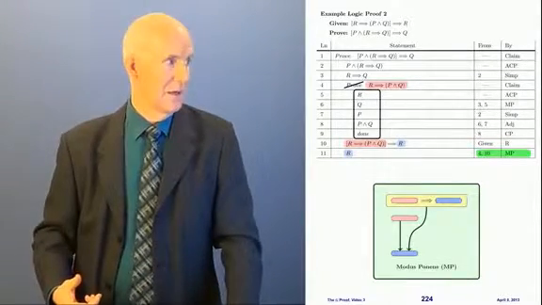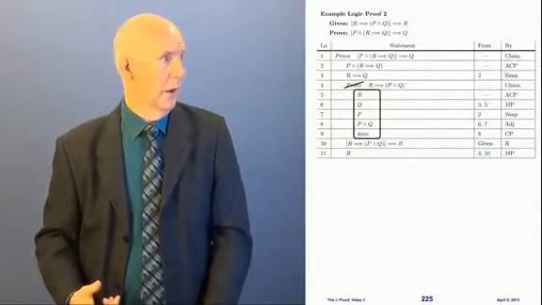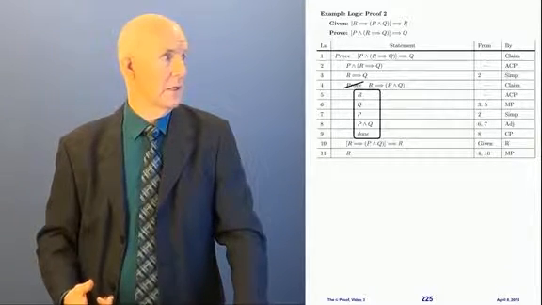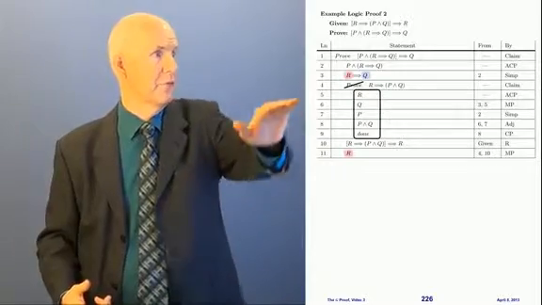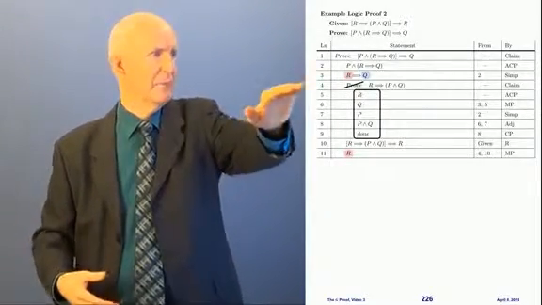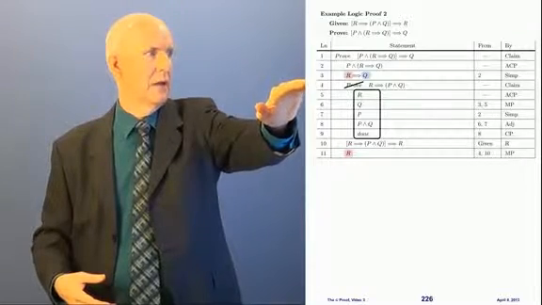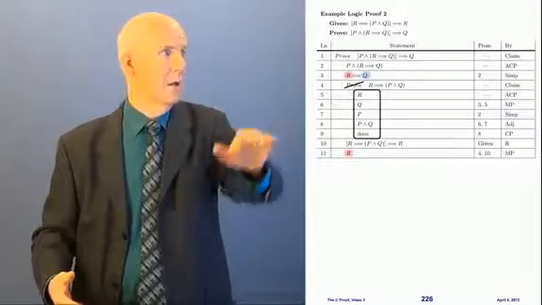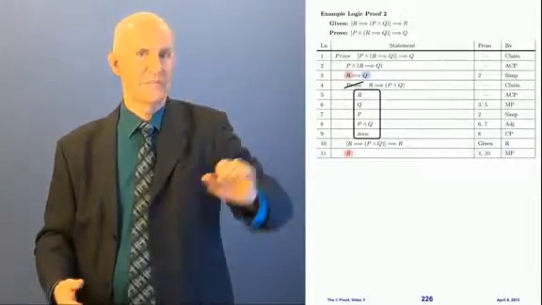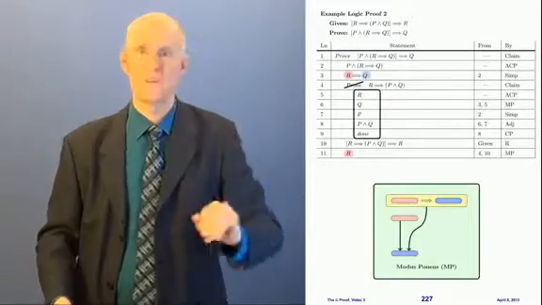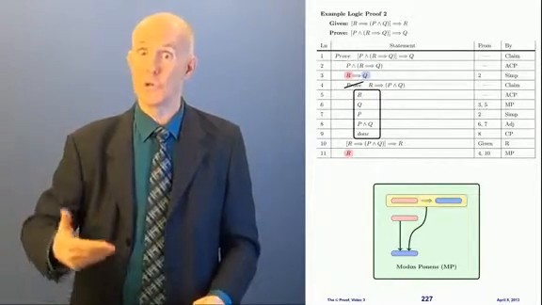Okay? And now what? Well, if we look back at line 3, we already used line 3 once before, but we're going to use it again now. You can use lines multiple times. That's perfectly okay. Line 3 says R implies Q, and look what we have in line 11. We have R. So this says pink implies blue, and this says pink. Well, we can use modus ponens again. You know what? Modus ponens is the rule that we use the most often.